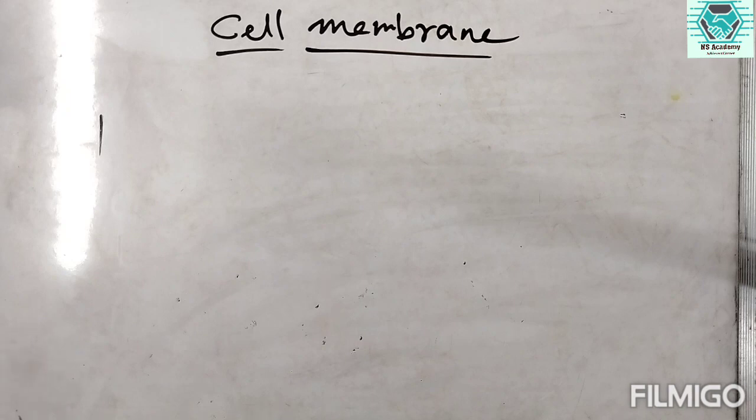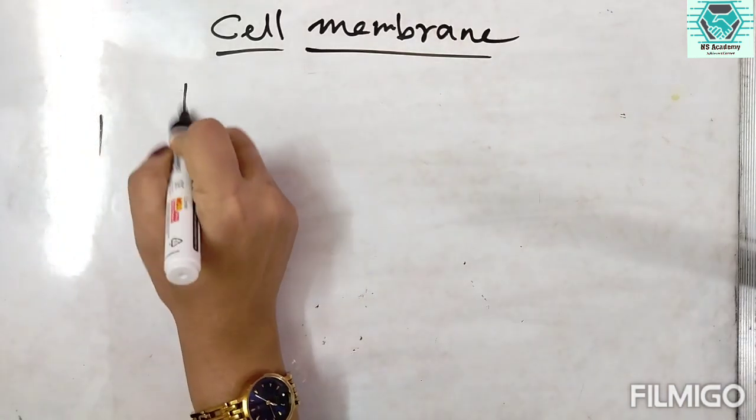Approximately the composition of proteins in the cell membrane are 55%.